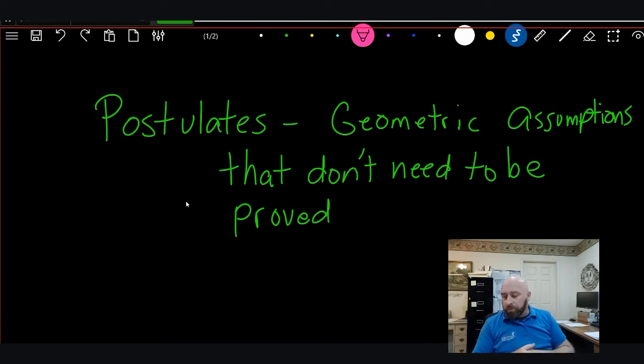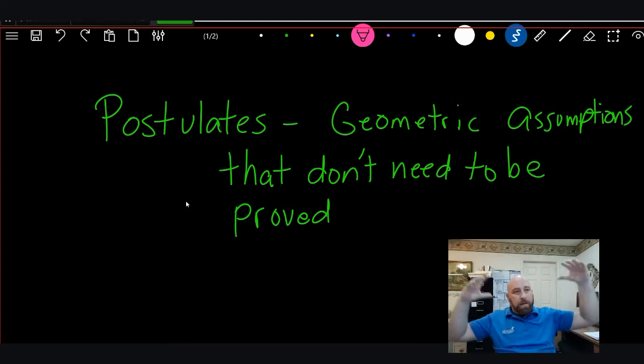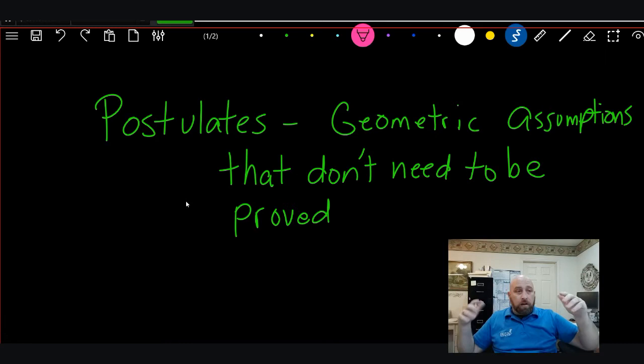Postulate number 4, a circle or part of a circle may be drawn about any point at the center and with any given radius. So if I take a point, I can draw a circle around that point with any given radius. It doesn't matter if it's a small circle, doesn't matter if it's a huge circle. I mean, the earth is a circle, okay? And it's a sphere actually, but it's a circle, okay?